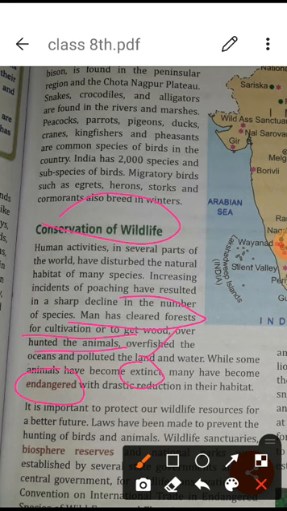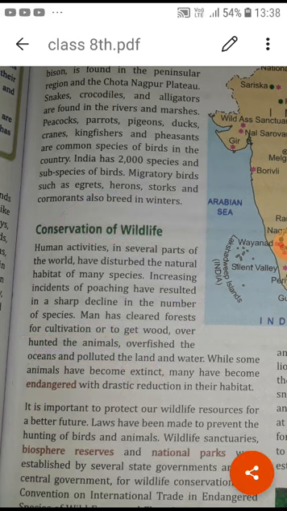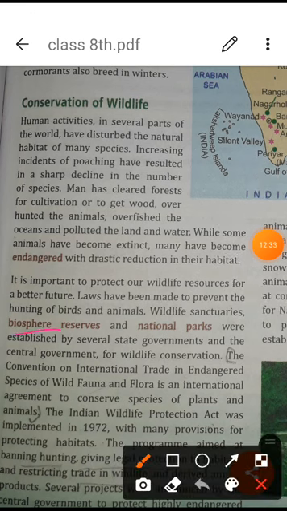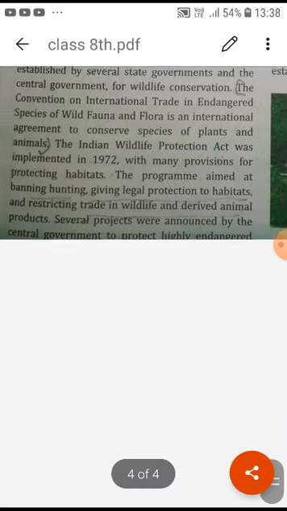So you have to understand these two words. Extinct means totally disappeared. There is no symbol of them left. They may have been some kind of creature of the earth. But endangered means they are also going to become extinct if you do not save and protect them. That's why the Indian government has built different kinds of biosphere reserves, national parks, and wildlife sanctuaries to protect them.